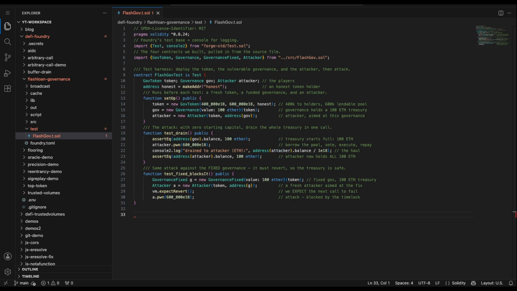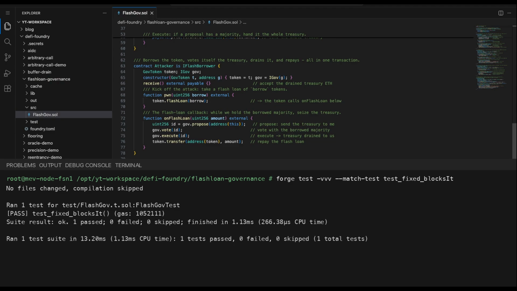If the time lock does its job, pawn reverts, the whole transaction rolls back, and the last line confirms the treasury still holds all 100 Ether. So this test passes precisely when the attack does not. Same attack, now pointed at the fixed governance. The test expects it to fail, and it does. Execute reverts on the time lock, so the flash loan can't be repaid, and the entire transaction rolls back. The treasury still holds its full 100 Ether. This test passing means the attack was blocked. One line, and a $180 million class of exploit is closed.